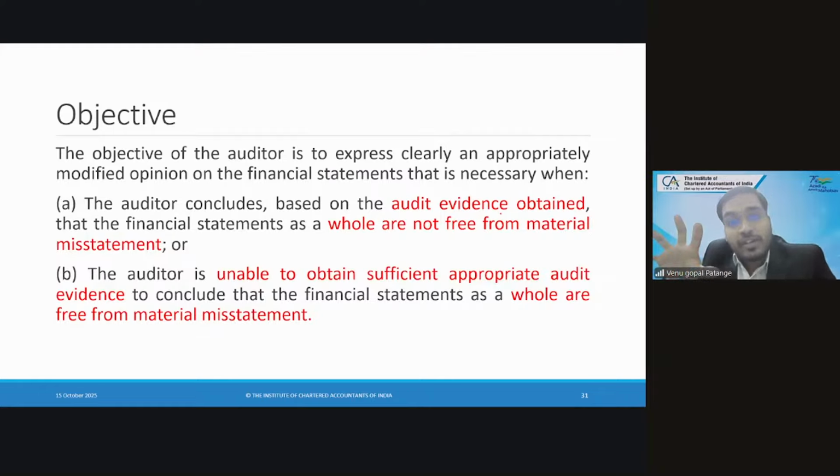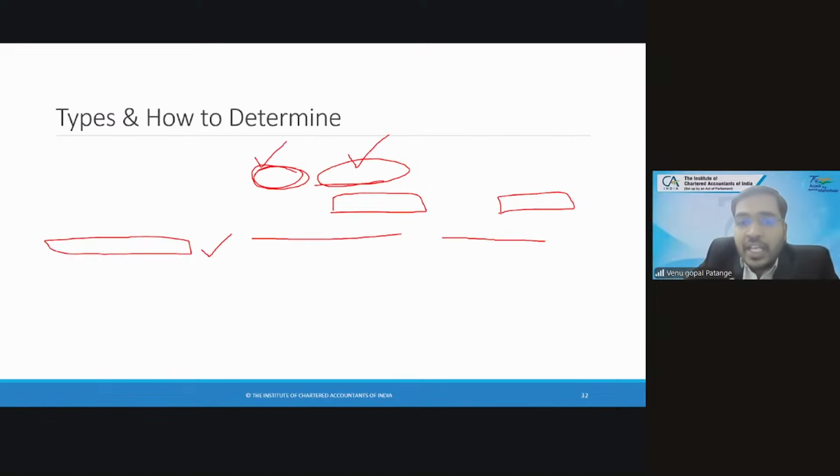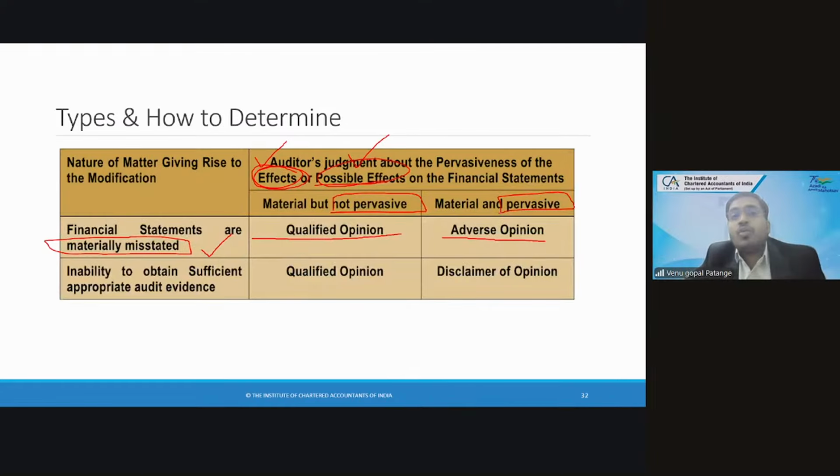So in the first case, audit evidence is obtained, conclusion is derived, evaluation is done, and finally the opinion is made. In the second case, audit evidence itself is not available. However, you should make some conclusion, right? How can you make that conclusion? You can only make possible effects.